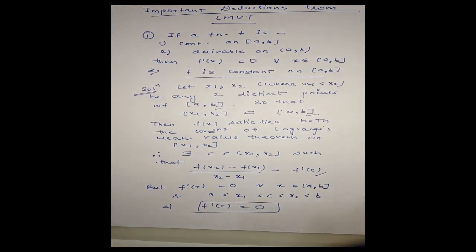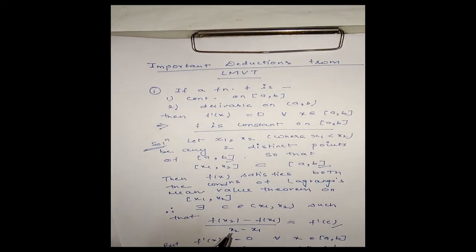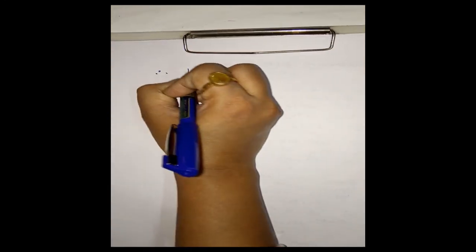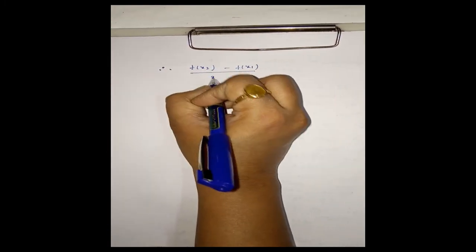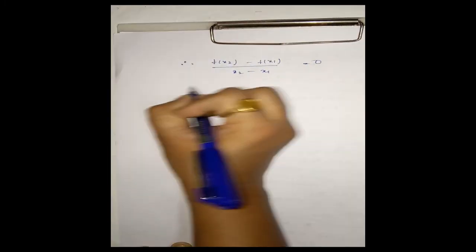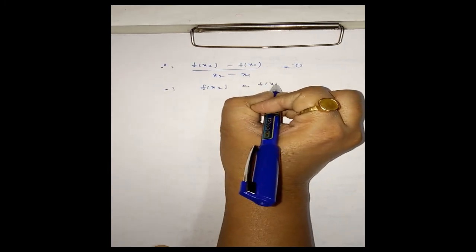Now taking f'(c) = 0 here, we have (f(x2) - f(x1))/(x2 - x1) = 0. This implies f(x2) = f(x1).